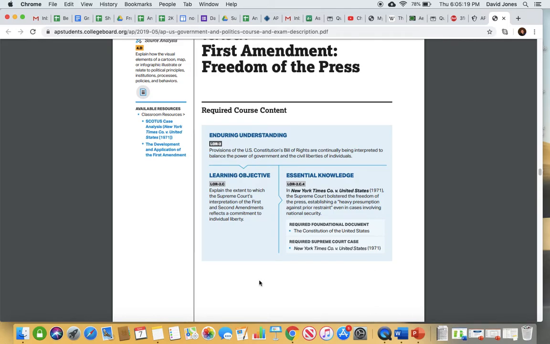This introduces the New York Times v. U.S. case. And again, you can work in New York Times v. U.S. You can also work in New York Times v. Sullivan, even though that isn't one of the required cases. You can definitely talk about that.